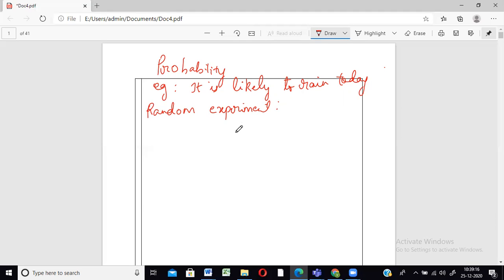Or if you take the example of a die, when a die is rolled, we know that one of 1, 2, 3, 4, 5, 6 will come, right? When we already know the possible answers in advance, that is called a random experiment. The next one is outcome. As I already said, in tossing a coin we know that heads and tails are there, so those are the outcomes of the experiment. Similarly, when I roll a die, the numbers 1 2 3 4 5 6 coming up are called outcomes of the experiment.